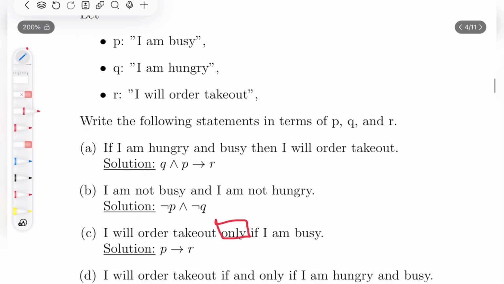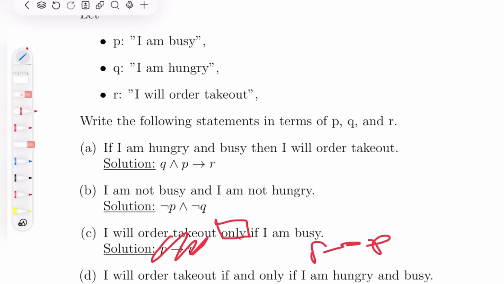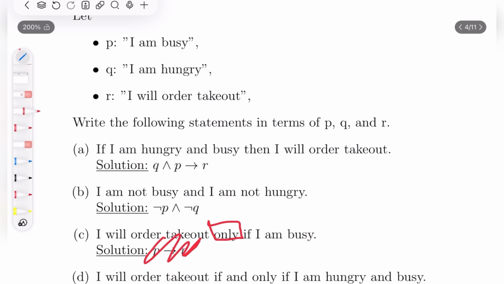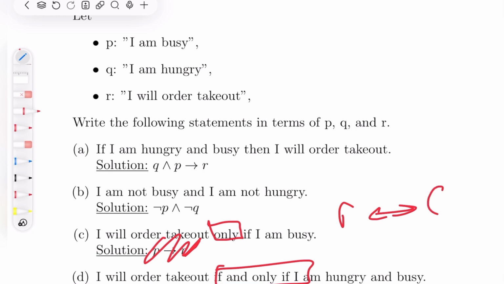Okay, so here they made a mistake. It should have been R implies P. It's a mistake on their side. Okay, so I will order takeout if and only if I am hungry and busy. This one is similar to ones that we have seen before. If and only if, always it's a biconditional, always. So I will order takeout if and only if I am hungry and busy. I would have to both be hungry and busy.